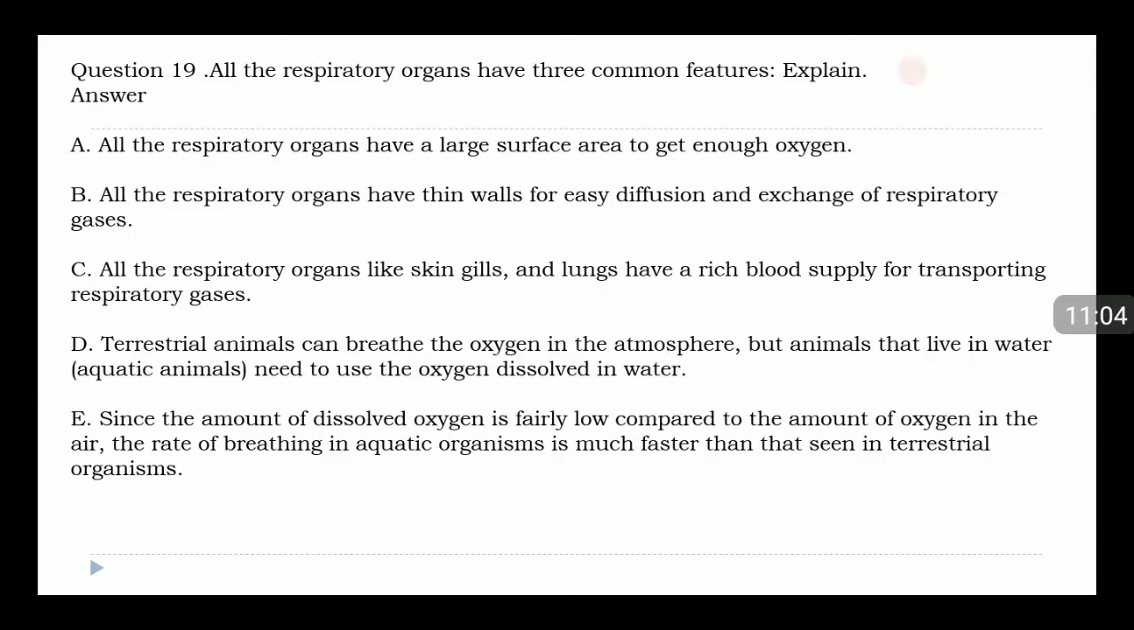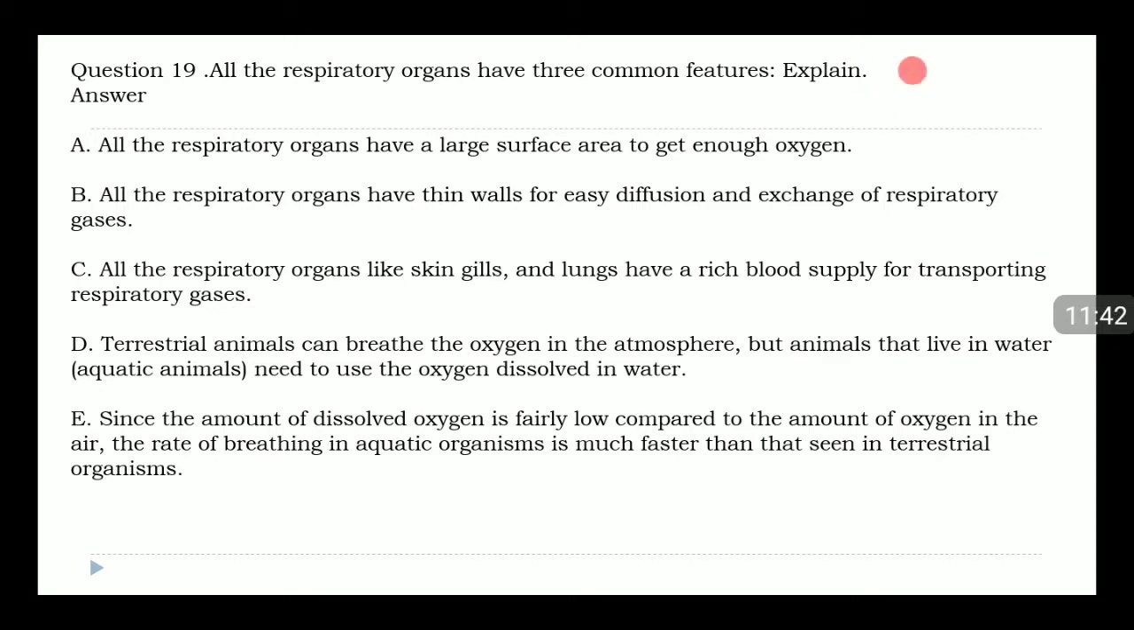Question 19. All the respiratory organs have three common features. Explain. Answer. A. All the respiratory organs have a large surface area to get enough oxygen. B. All the respiratory organs have thin walls for easy diffusion and exchange of respiratory gases. C. All the respiratory organs like skin, gills, and lungs have a rich blood supply for transporting respiratory gases.